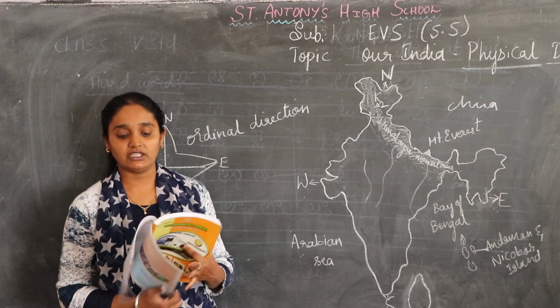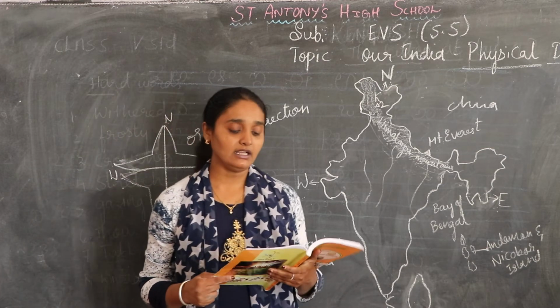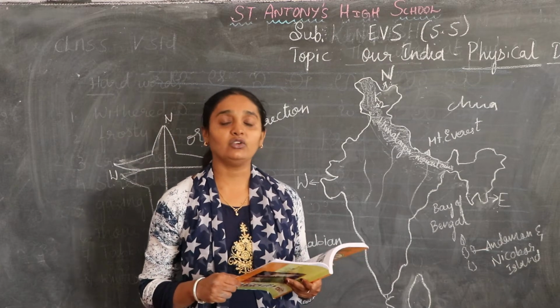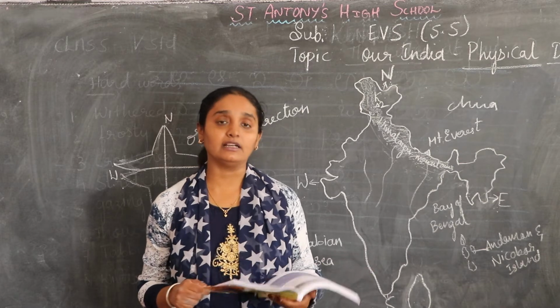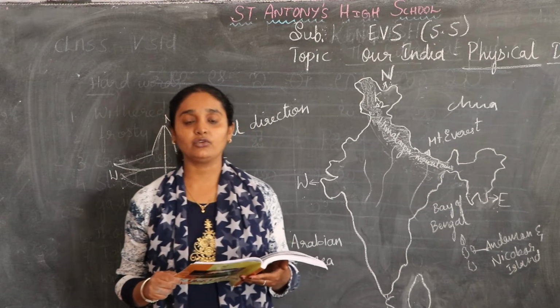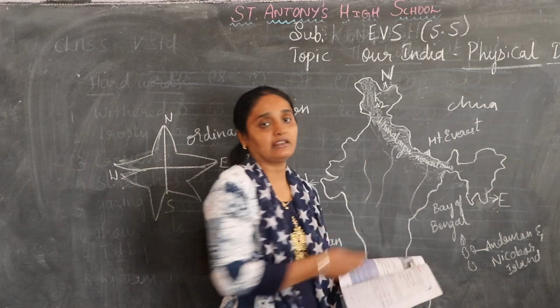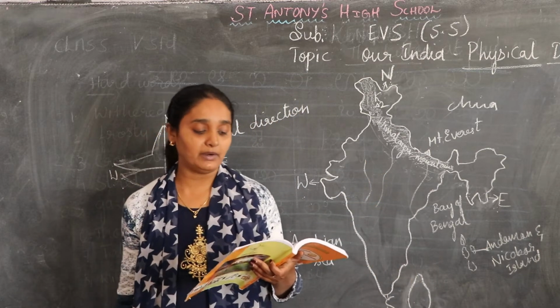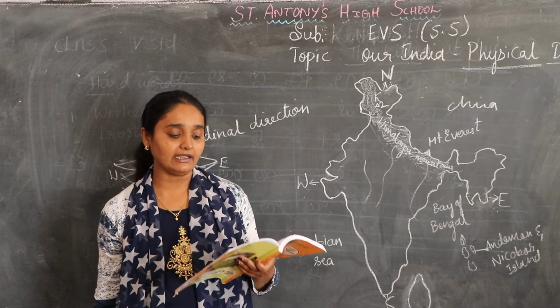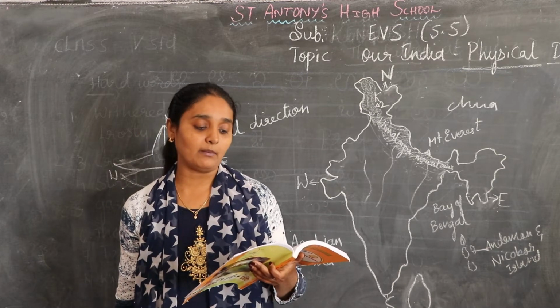Understood, children? Next we have some of the animals which are found in the Himalayas. You can see leopard, tiger, snow leopard, jungle cat, common langur. In the Himalayan ranges, these are the animals which are found.